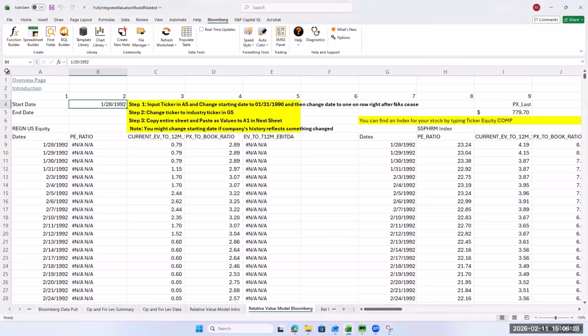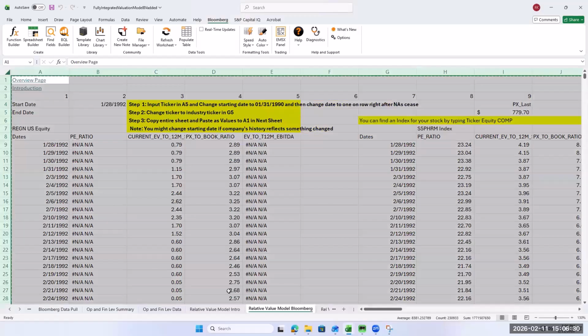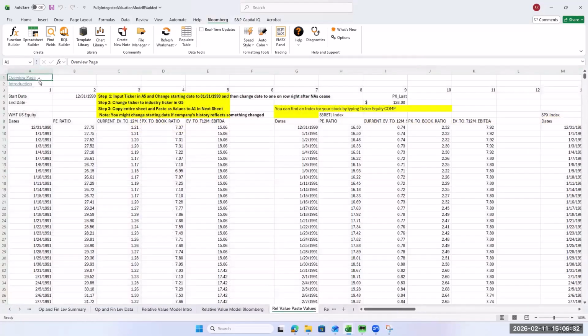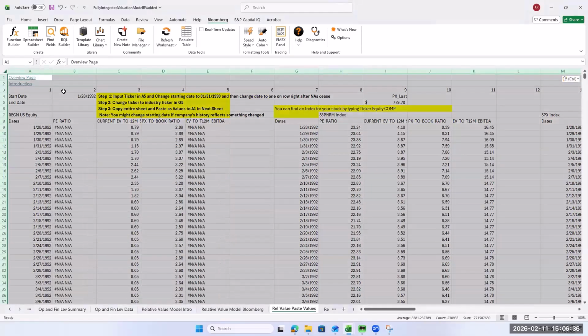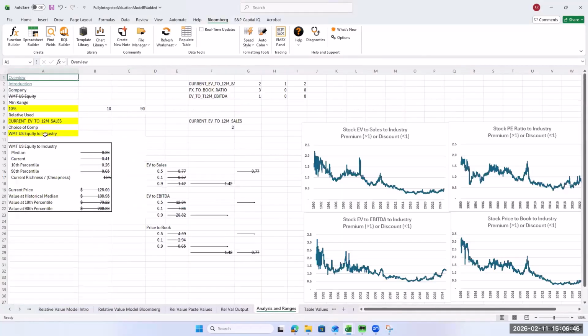All right, so we got our relative value. If you're not familiar with relative values, I have videos out there that walk through when to use price to earnings, when to use EV to EBITDA, when to use EV to sales, when to use price to book. So if you want to watch that video, I can give you a link to it. We've got our data. Look at the analysis. We're going to use price to book for them.